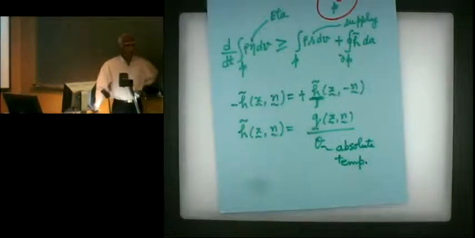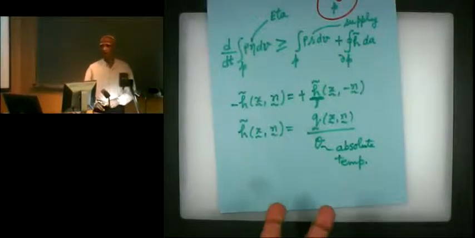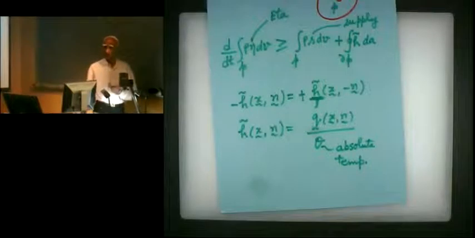So absolute temperature is always positive, otherwise I could not be dividing by theta. So we have a thermometer that can measure the absolute temperature. Of course, if you know it in centigrade, you can add 273 to it, and you can get the absolute temperature. If you know it in Fahrenheit, you first convert Fahrenheit to centigrade, and then add 273 to it.